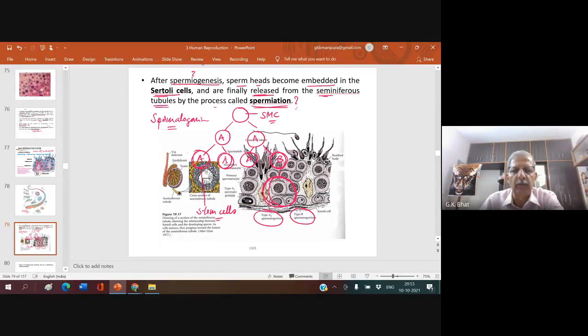So, you must remember that there are two types of spermatogonia, A and B. During spermatogenesis, two types of spermatogonia get produced, A and B. A spermatogonia always remain as stem cells, and these stem cells help in the formation of spermatogonia in the next generation. And what do B spermatogonia produce? They only divide further and enlarge in size, form primary spermatocyte, and finally turn into spermatozoa.